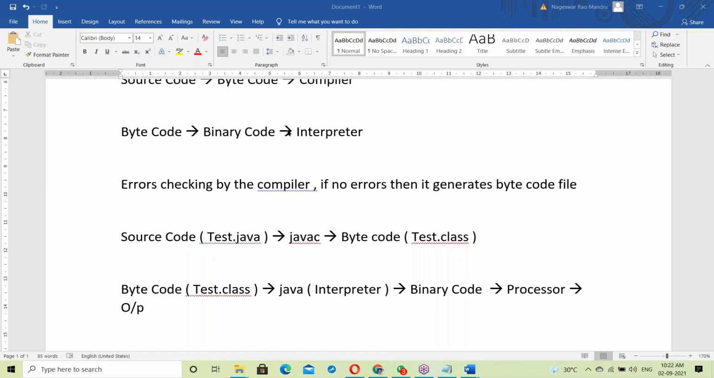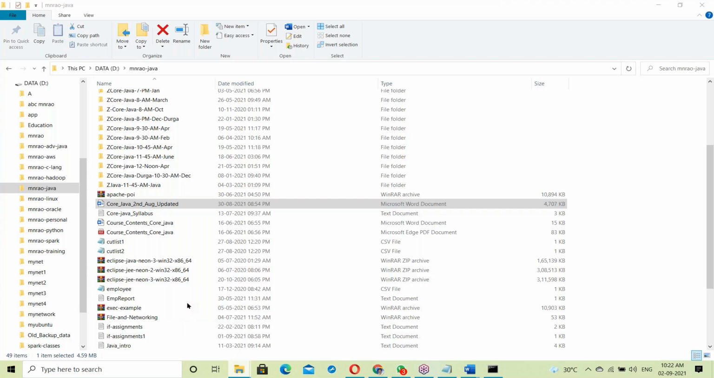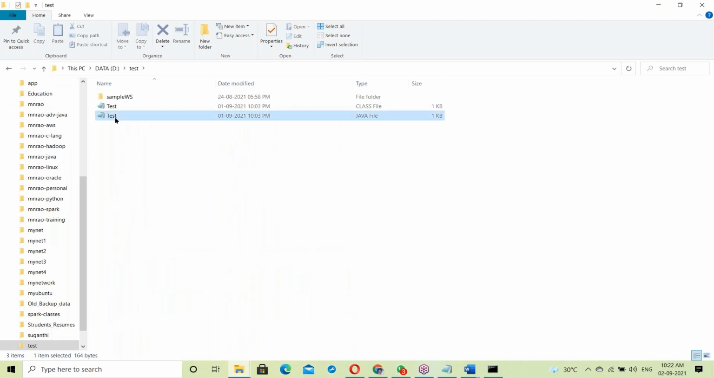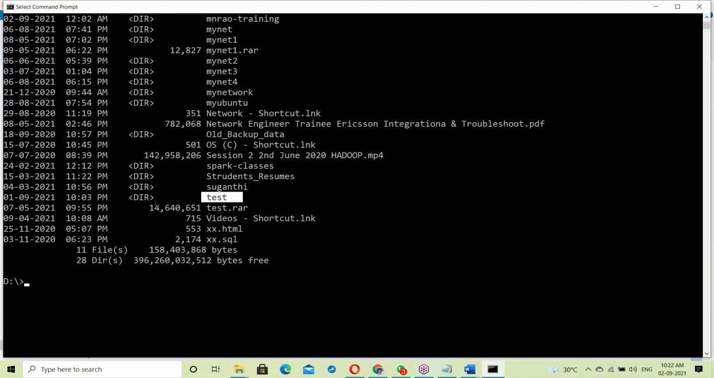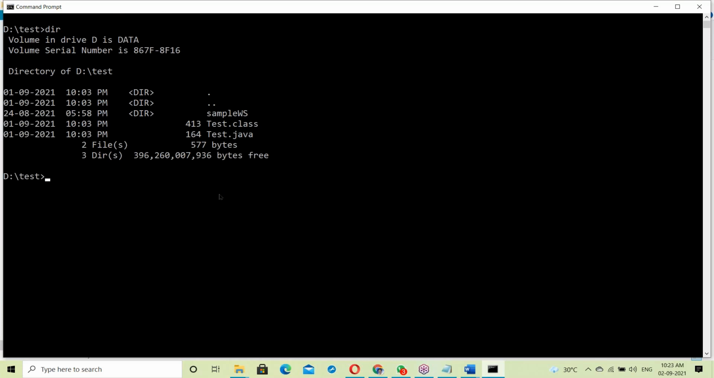Okay, let me show an example of this. Suppose we open the command prompt. Suppose D drive has a test folder. Here suppose some test.java file is there. At the command line, D drive, dir shows this is the test folder. CD test, change to test directory. CLS, then dir. Here is test.java.